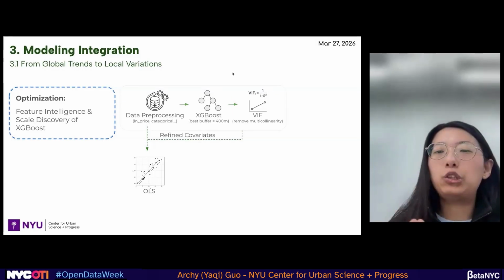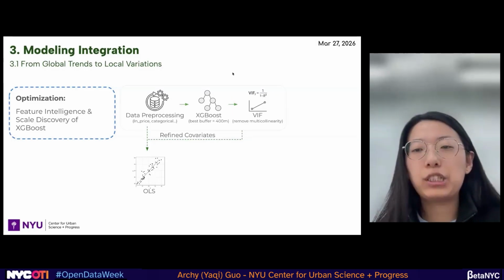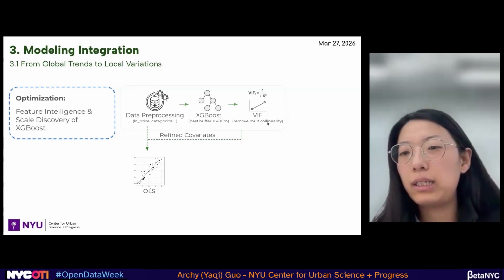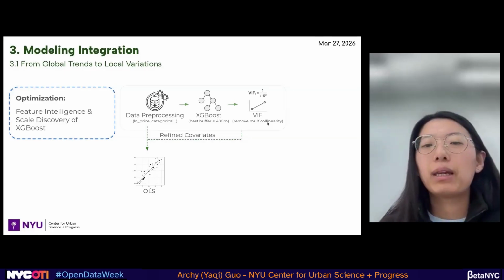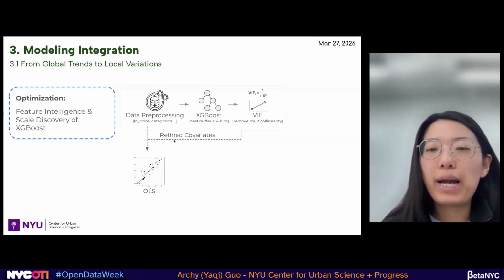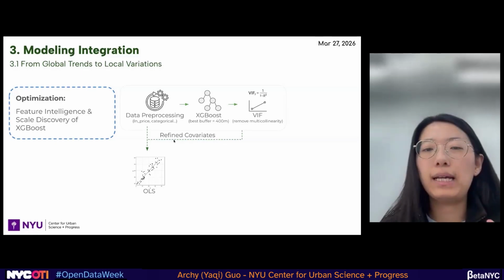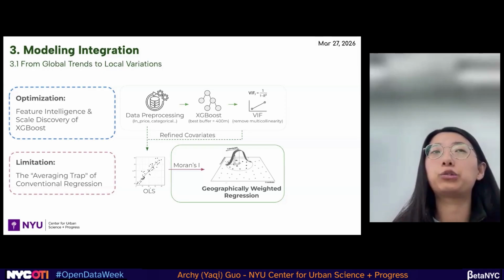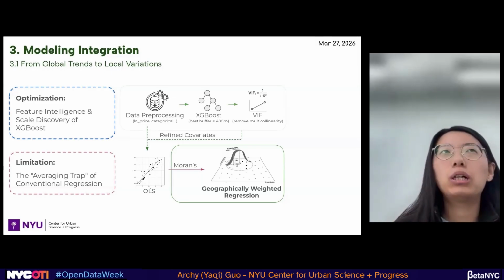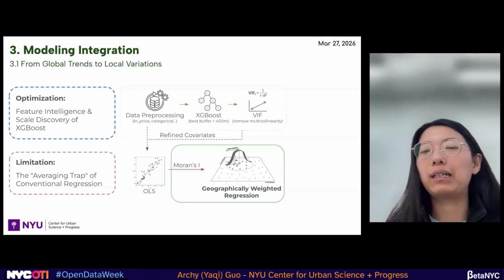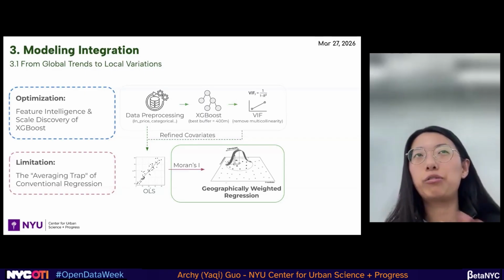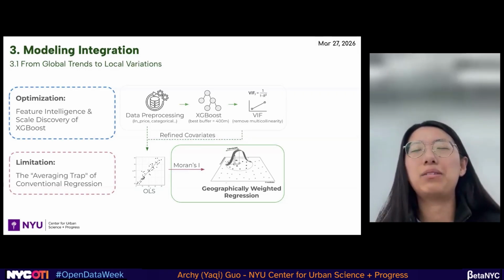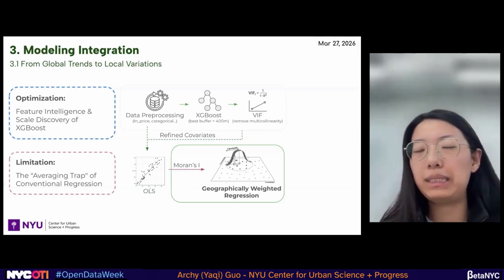And also, we do the variance inflation factor check, which means we will remove the multicollinearity variables in a further way. In the end, we got the refined covariates. And from a traditional way, we can do it with OLS because it is a very straightforward way to measure the contribution of street trees. You can just see the coefficient of it and tell people, see, this is a contribution, positive or negative numbers of a tree. But it has a limitation here.